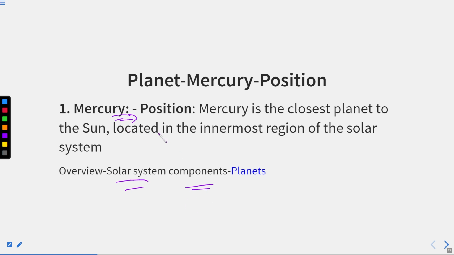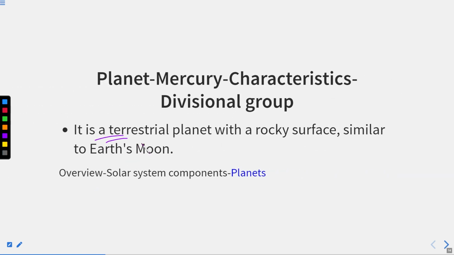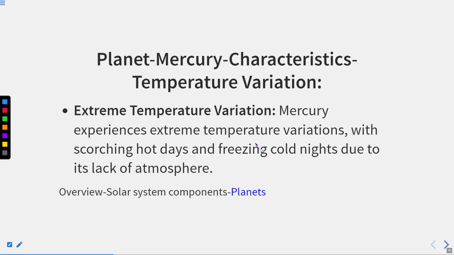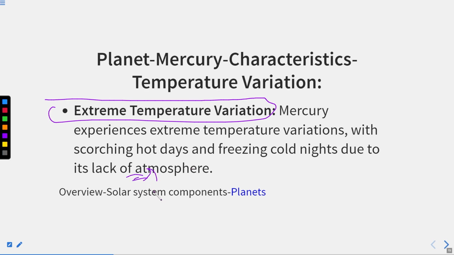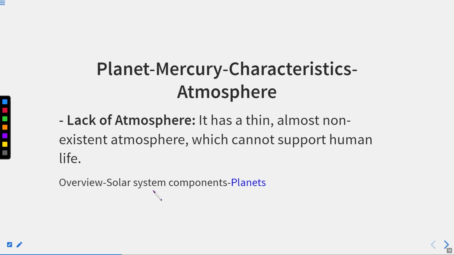First one is Mercury. Position. Mercury is the closest planet to the sun, located in the innermost region of the solar system. Okay, it's about the position. Divisional group. It is a part of the terrestrial planets because it has a rocky surface. All right. Thereafter, extreme temperature variation. Mercury experiences extreme temperature variations with scorching hot days and freezing cold nights due to its lack of atmosphere to trap the heat. All right. Thereafter, we have the lack of atmosphere. It has a thin, almost non-existent atmosphere which cannot support human life.